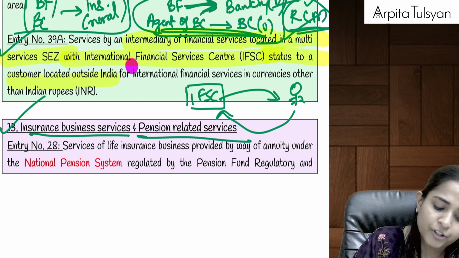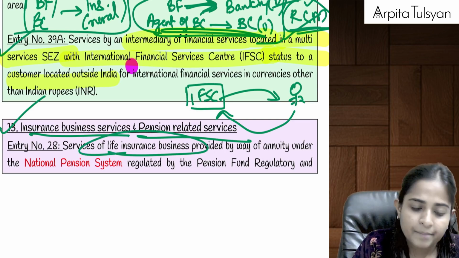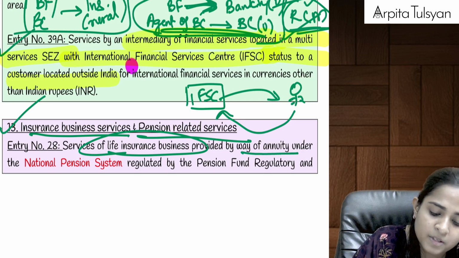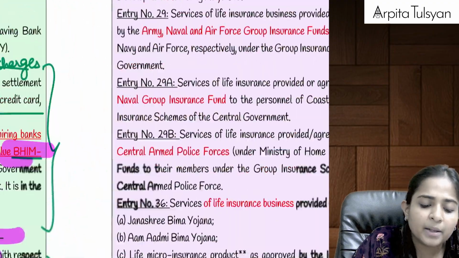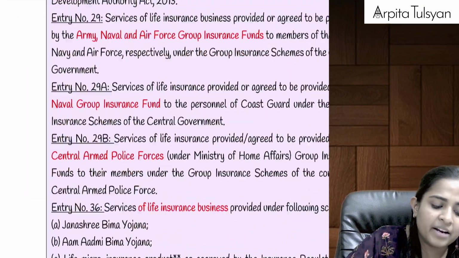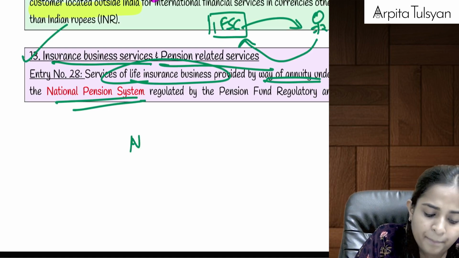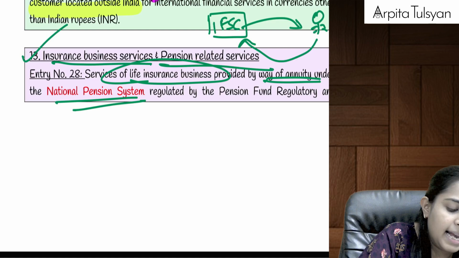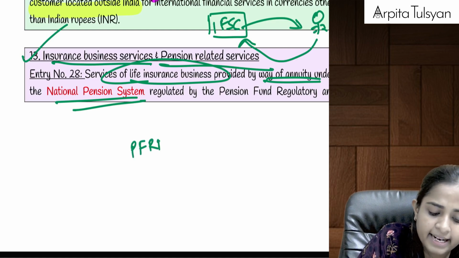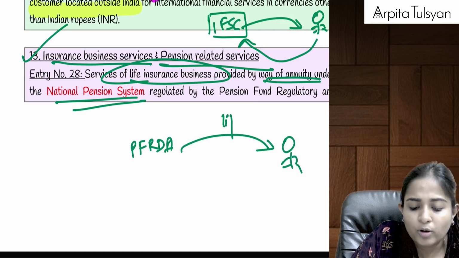Okay, now listen. First of all, any services of life insurance business provided by way of annuity under the NPS regulated by the PFRDA under the PFRDA Act. Let's say under your PFRDA Act, they are providing some services to a customer relating to life insurance.